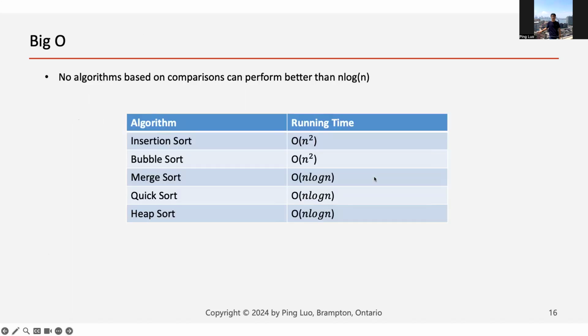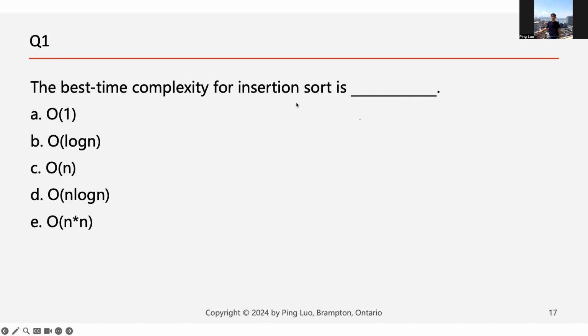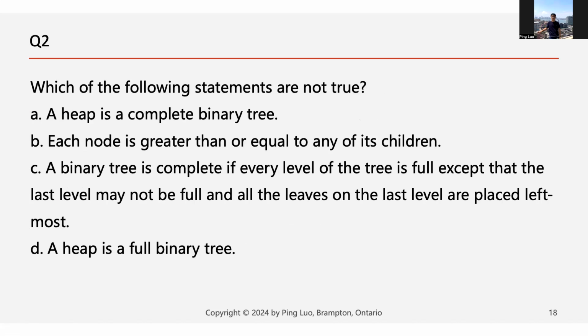And also we know the time complexity of these sorting algorithms, and the best time complexity for insertion sort is O(n), because the list is already sorted. And we know a heap is a special data structure, it's a complete binary tree instead of a full binary tree. This one is not correct.